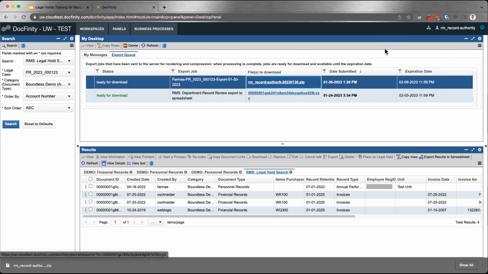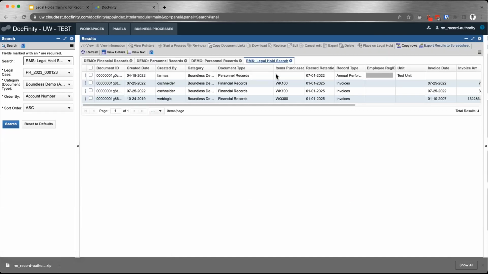As I said, there might be cases where you're also required to export the metadata for these documents. I'm going to close down my desktop panel. Here in the search results, there is this export results to spreadsheet. It is not necessary for you to click on things. This will export the whole set, and all of its pages. If you click it, you'll just get a message saying we're trying to create the CSV for you. Come back later to my desktop panel to download it. Again, you will also get an email when the export is ready.